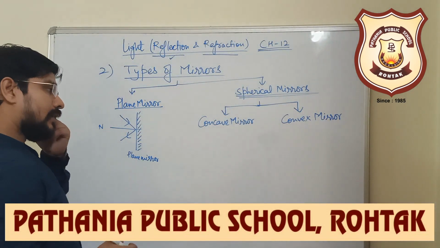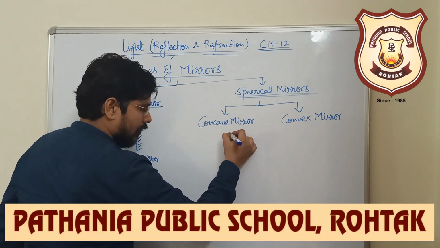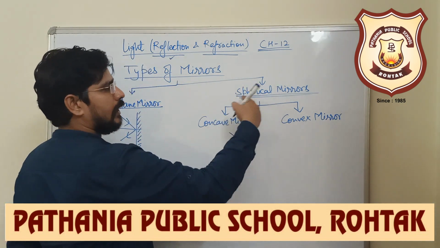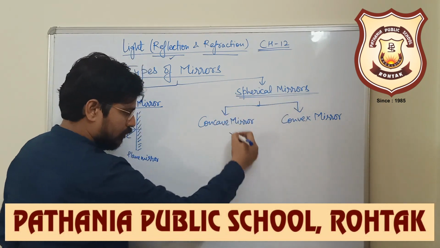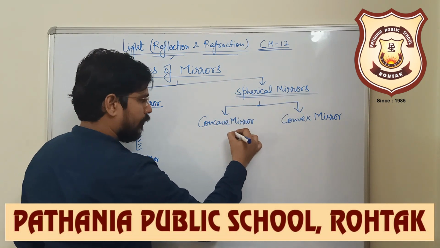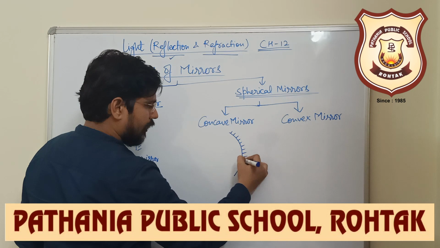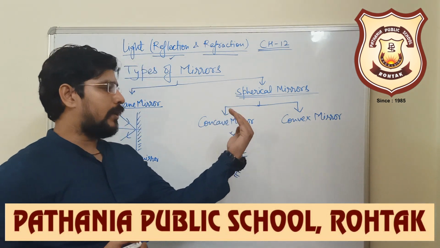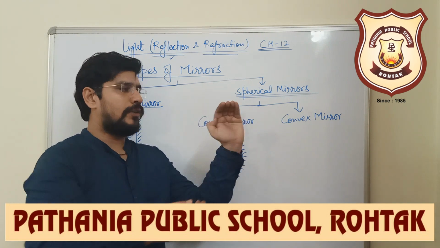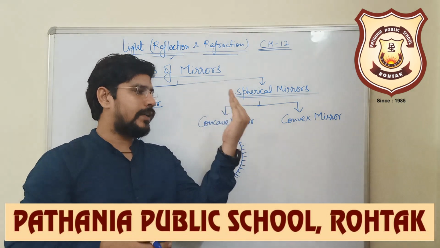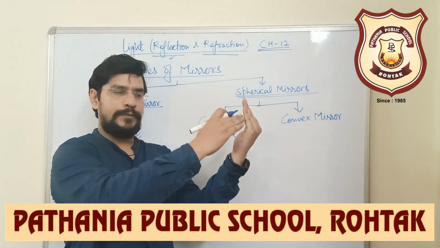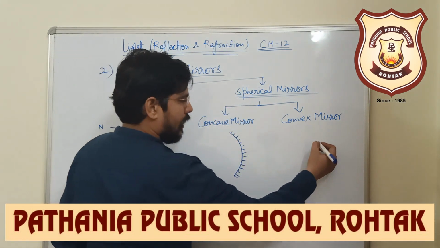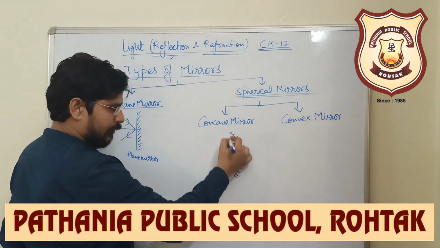A concave mirror is a mirror which is part of a spherical sphere. That's why they are known as spherical mirrors, because they are a part of a sphere if you will complete them. And the inner side of the mirror is reflecting. If you look at the mirror like this, this is the shape of the mirror, and this side is reflecting, in which you can see your face. The light will reflect from this side. So this is your concave mirror, and the internal side is reflecting.